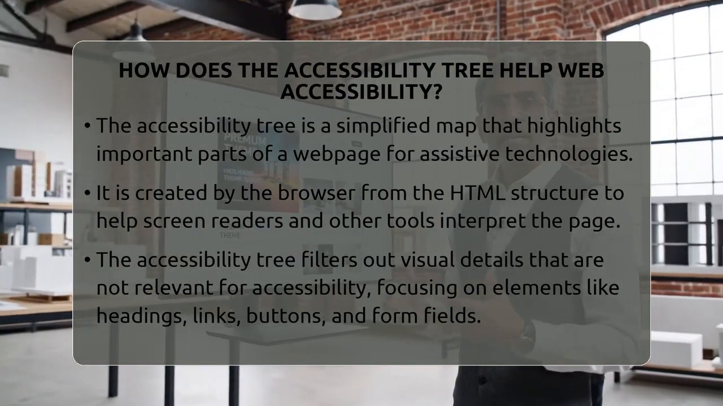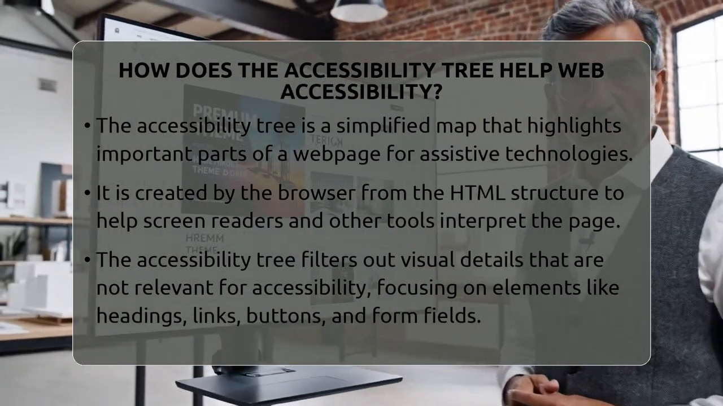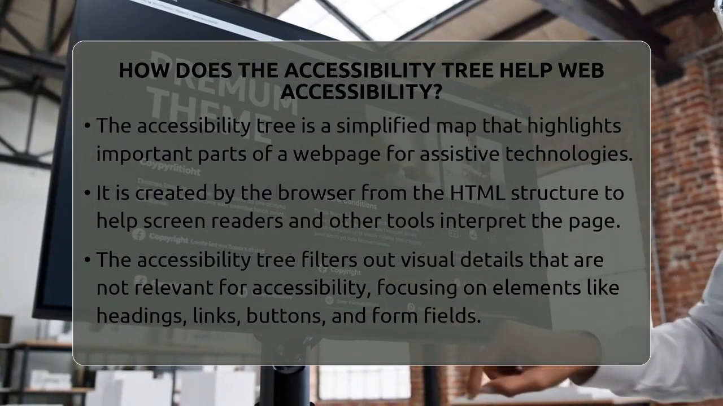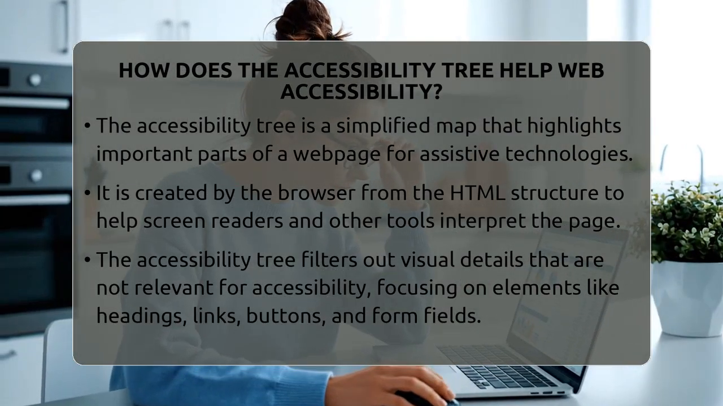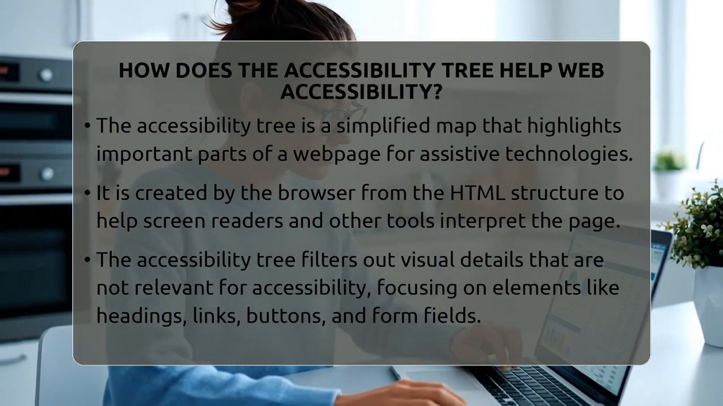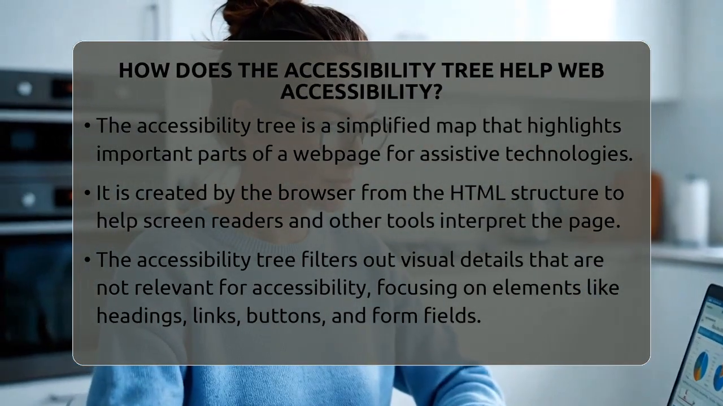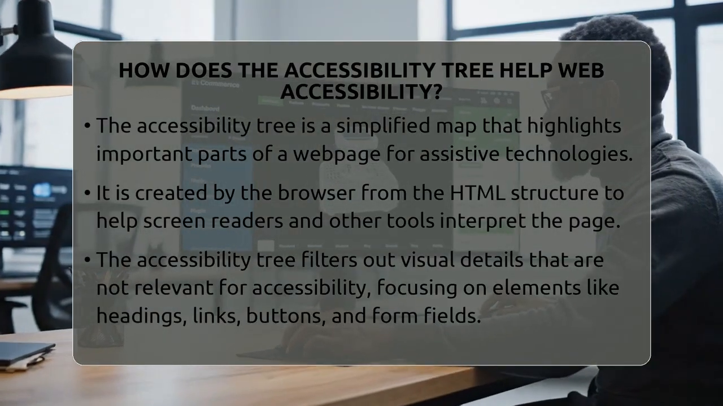How does the accessibility tree help web accessibility? Imagine building a house that looks beautiful but has no doors or windows for others to enter. That's what a website can be like if it isn't accessible. Today, let's explore how the accessibility tree makes your website friendly for everyone.